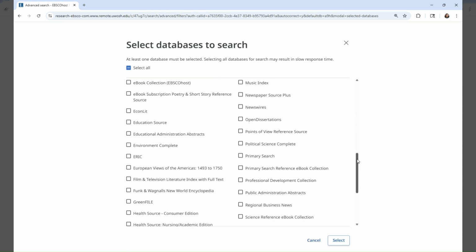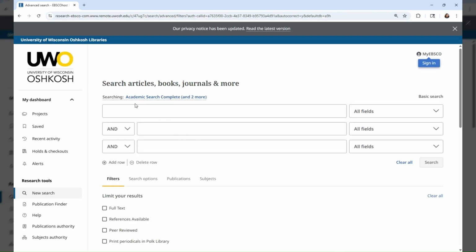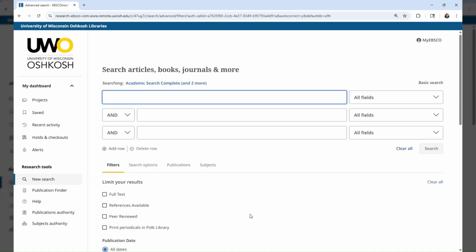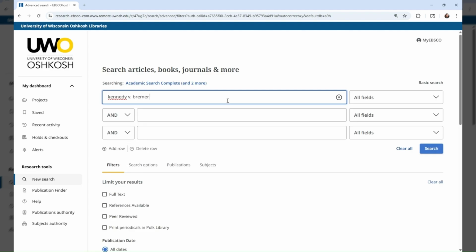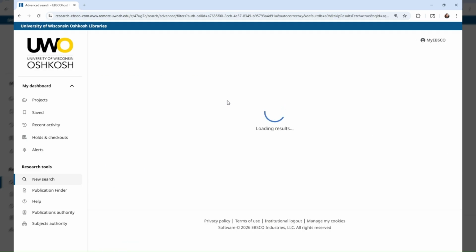Find ERIC on the list and check the box next to it. I didn't mention this one earlier, but you can also choose Education Source on the list as well. Make sure to click Select on the bottom right, and now you will be searching all three of these databases at once. In these databases, you can also search by the name of the case, to see if any results show up.